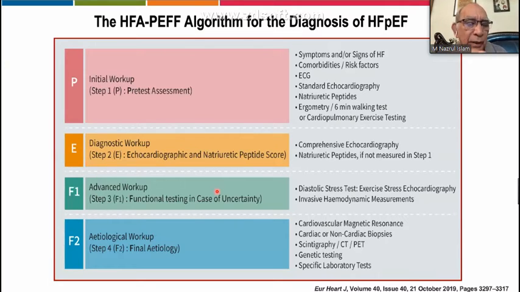The next two, F1 and F2, there are two Fs. The first, F1, is the advanced workup. We call it functional testing in case of uncertainty. If these two steps cannot give a certain diagnosis, then we can go for the third step. Here, we can have some sort of diastolic stress testing, like exercise echocardiography, and if needed, invasive measurements. And if you want to pinpoint the etiology, then you can go for the etiological workup.